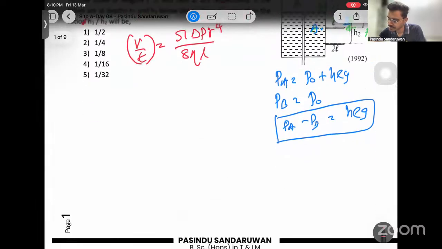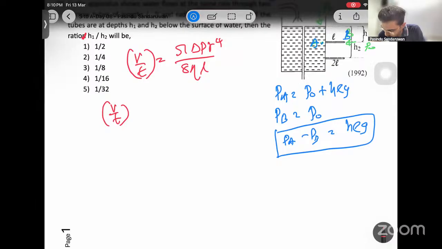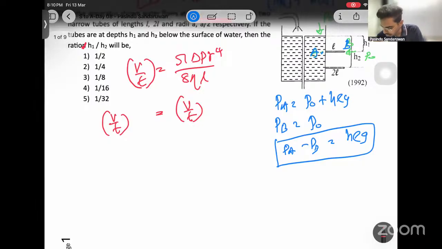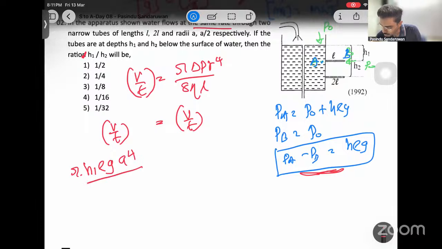Then V over T equals V over T. If I expand one V over T using the first tube, pi times pressure difference of the first tube, which is H1 rho G, then R is given as A to the power 4 over 8 eta, length of the first tube is L, equals, from the other tube, pi H2 rho G, A over 2 whole thing to the power 4 over 8 eta.